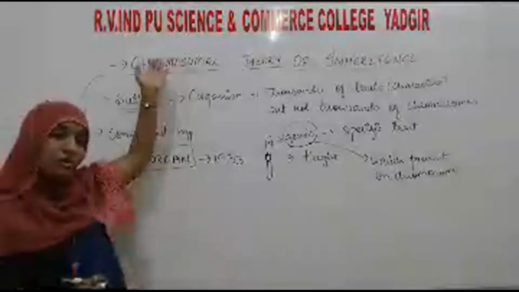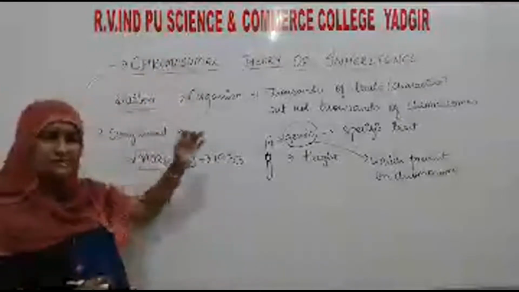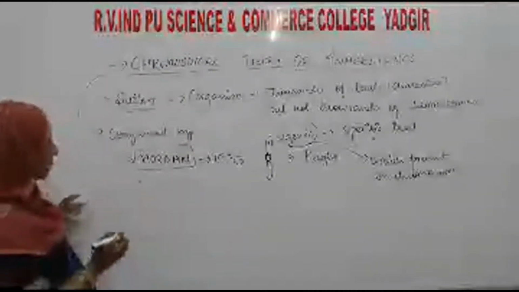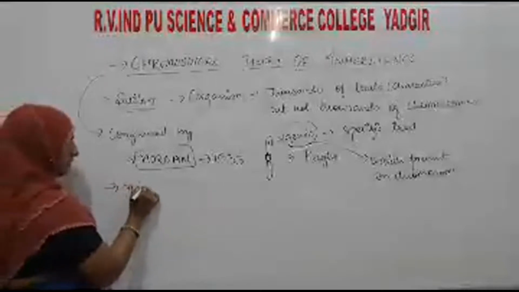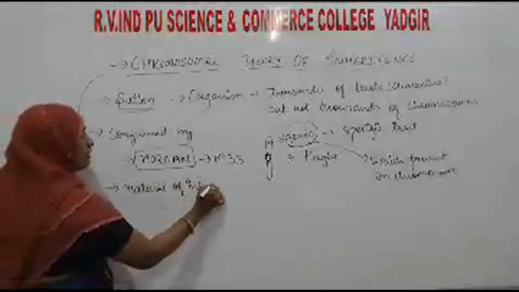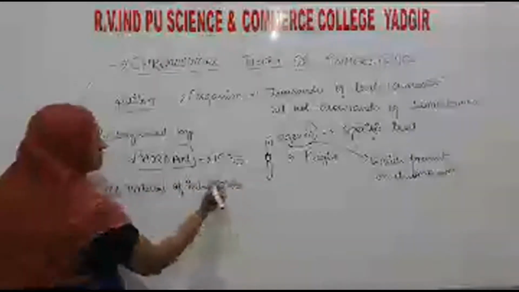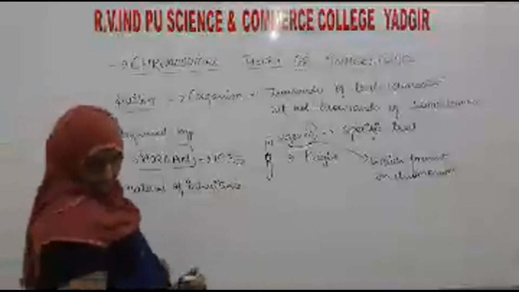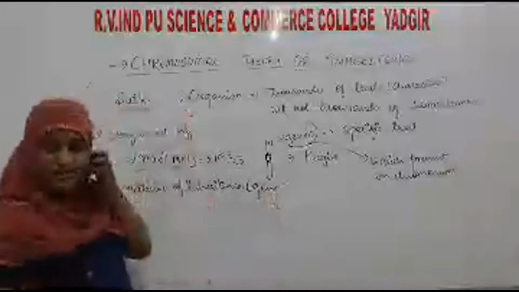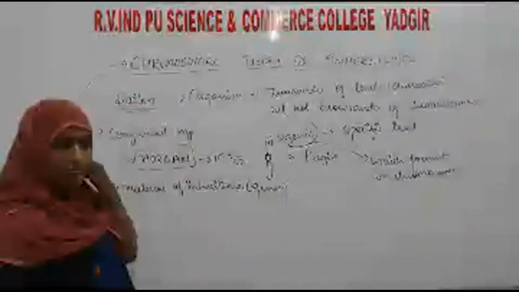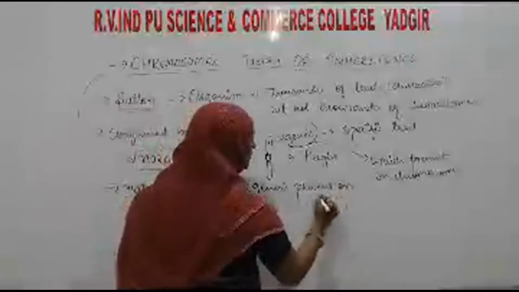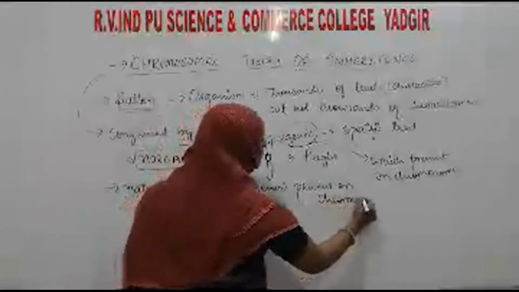What Mendel told, genes are the discrete units. The same thing they are also telling, that according to this theory, the material of inheritance is the genes. And these genes are present on the chromosome.